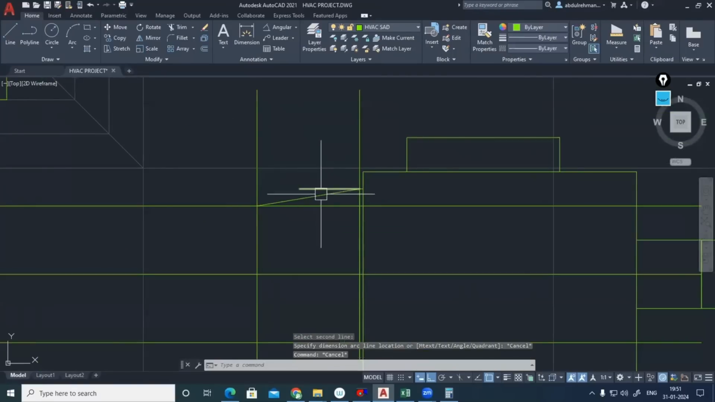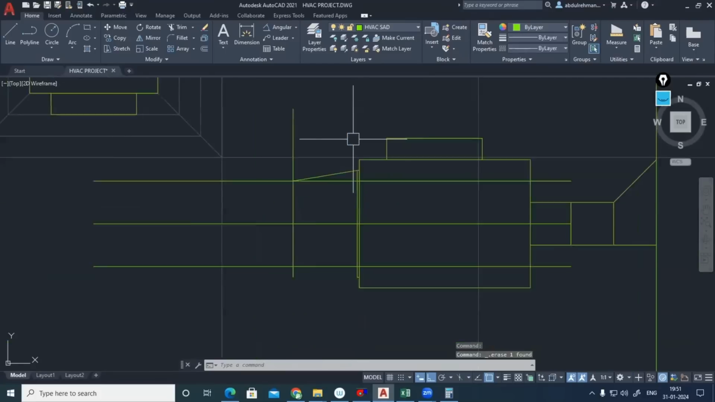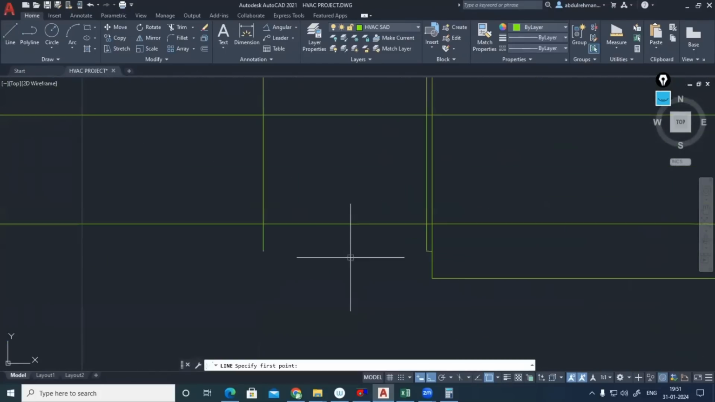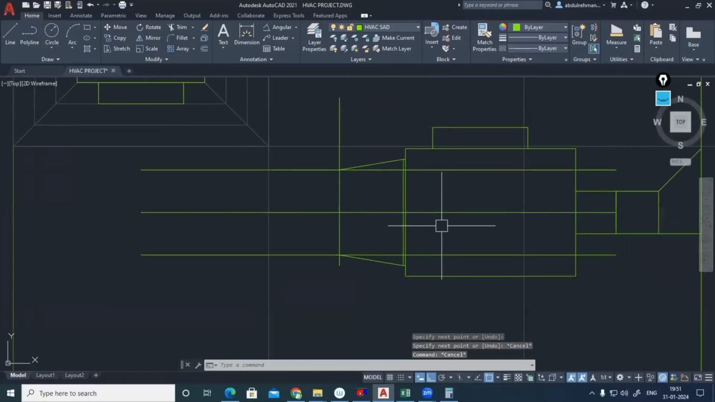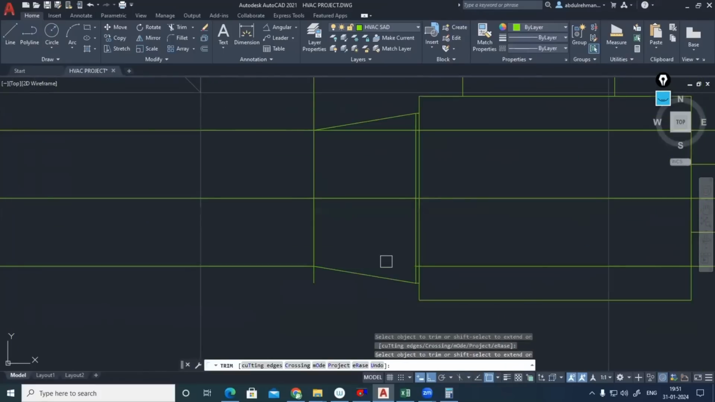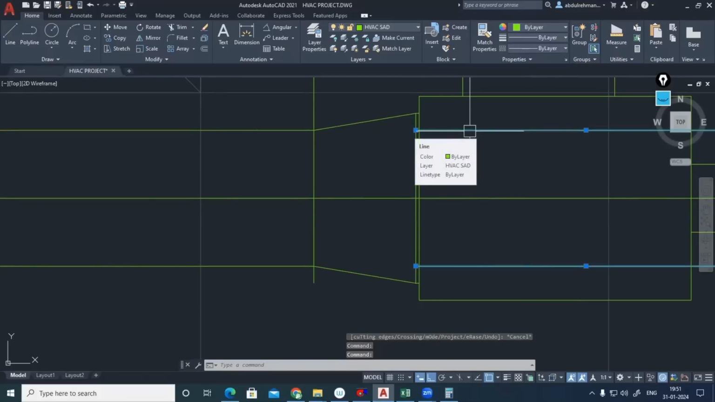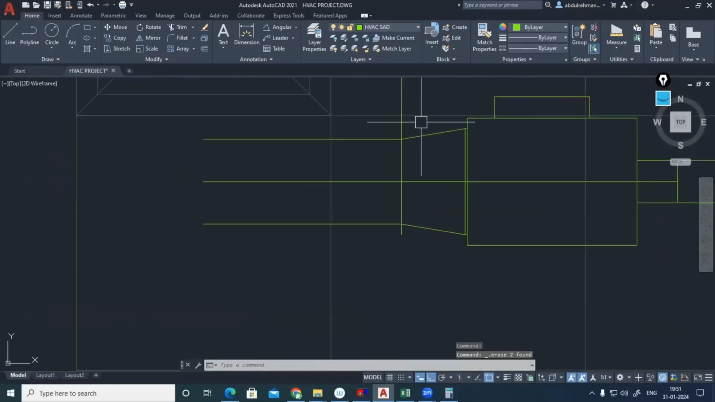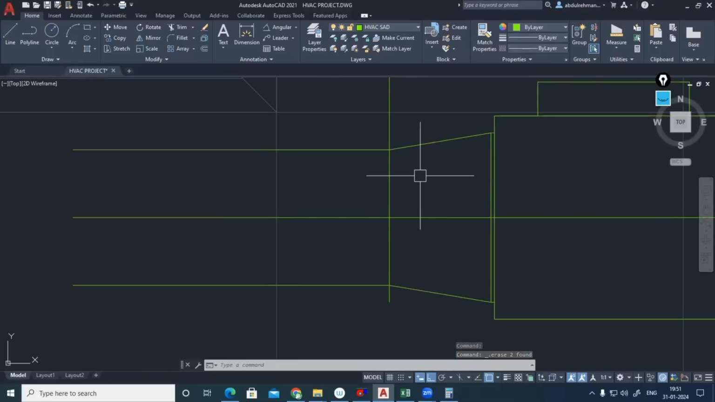Okay, angle is okay, right? Fine. So just leave it there. So I'll be making that. This is my transition duct. It's from 250 to 200. Okay. 250 to 200, I'm having that. Now after this one,